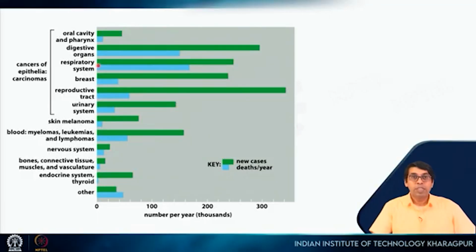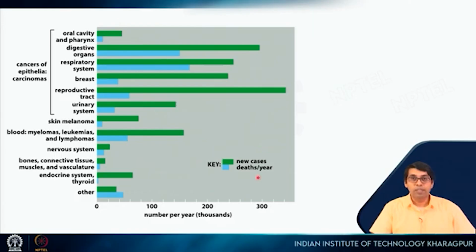Cancer is a collection of diseases. All of these diseases are concerned with cells, different types of cells. You can think that there are so many different cell types, so there are so many different cancer types. Some of the most predominant cancers are listed here on the y-axis, and the x-axis tells you the number of people who are infected by this disease per year. This data is taken from the United States. So you can see that some cancers are more prevalent and some cancers are less prevalent.